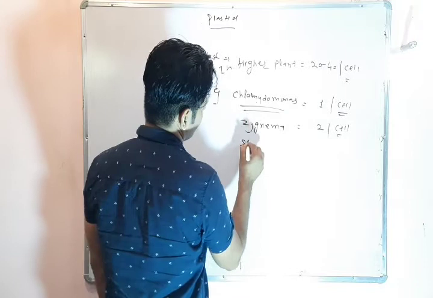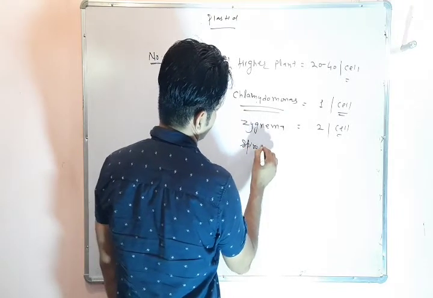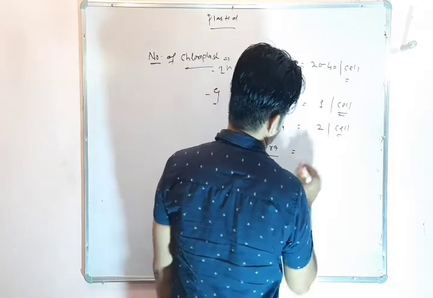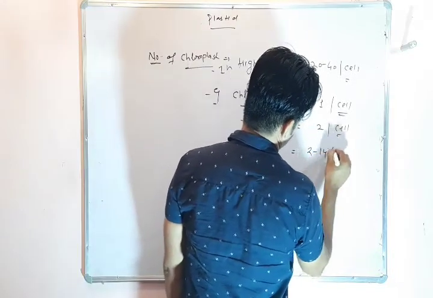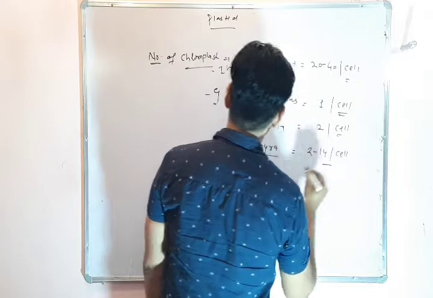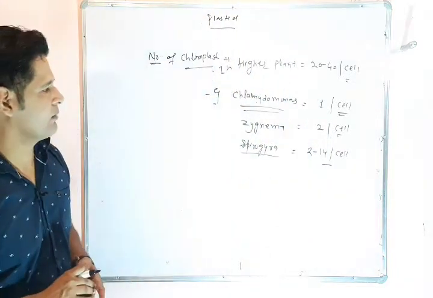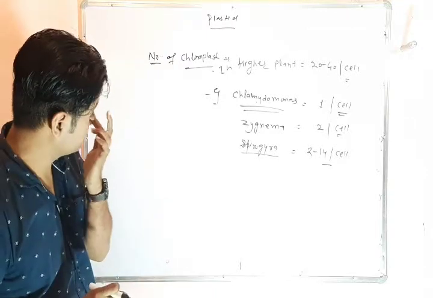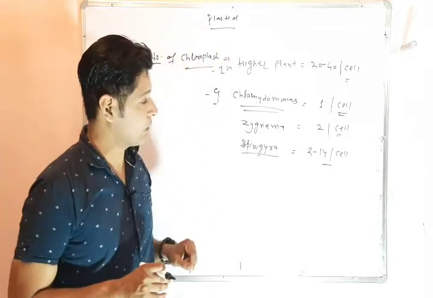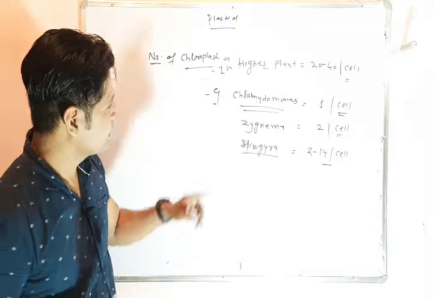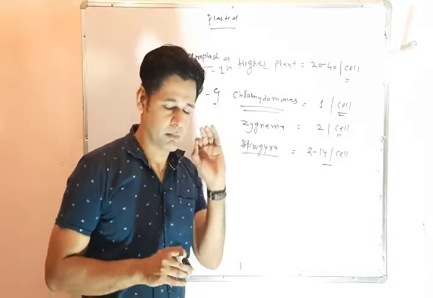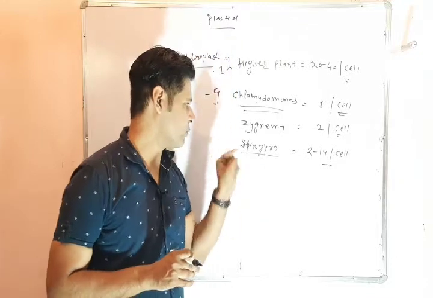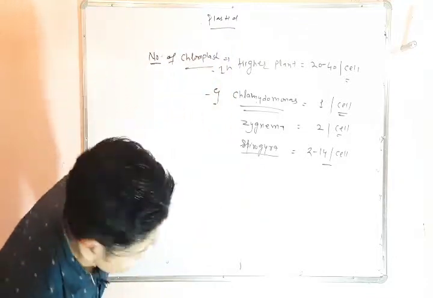And in Spirogyra, the number of chloroplasts is 2 to 14 per cell. So we can say that in number also a large variation is present in algae, and in higher plants the number of chloroplasts is 20 to 40.